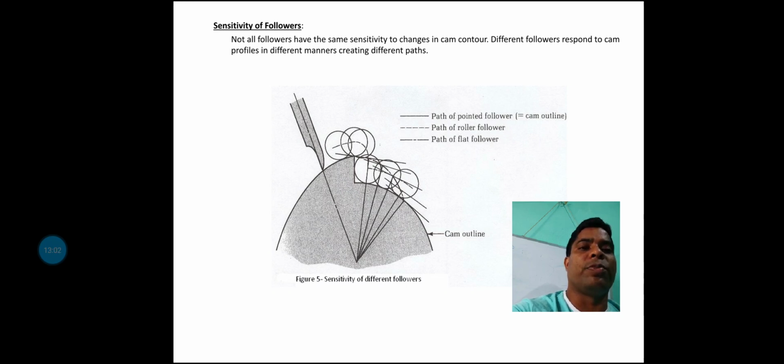You can use different modes, either a point contact, a roller contact, or a flat face follower. Different cases you can use, but the process is similar. This is actually a sample of the cam profile, showing how to draw it.